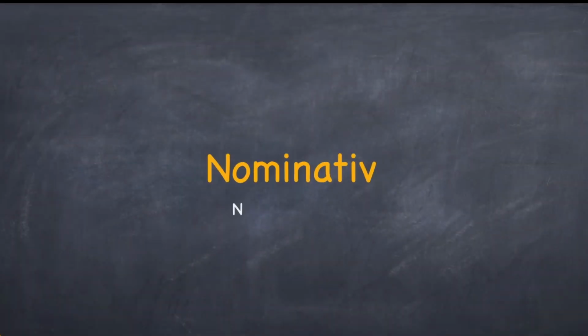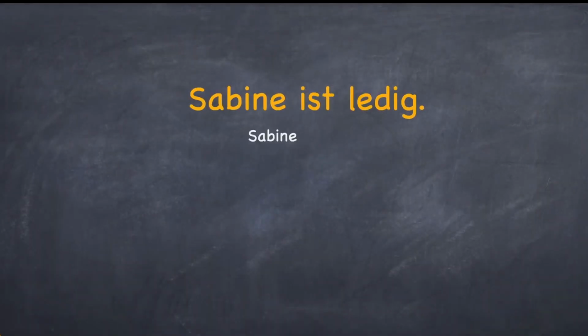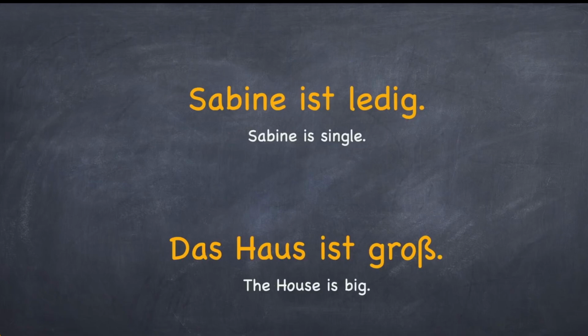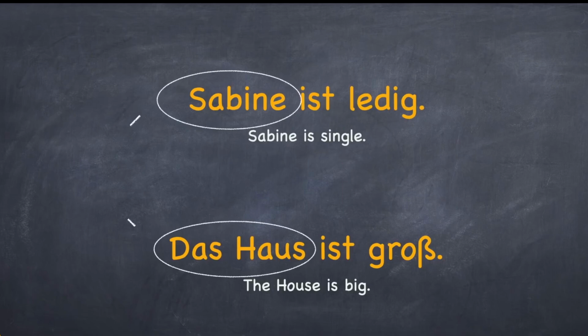So, let's begin. Nominativ. Well, the most important thing in a sentence to understand is Nominativ. Let's look at two examples. Sabine ist ledig. Das Haus ist groß. Let's look at the subject in both these sentences. Sabine and das Haus. Here the subject is the nominative case. As we have already discussed in the previous chapter, the subject conjugates the verb. In this case, the verb is ist.